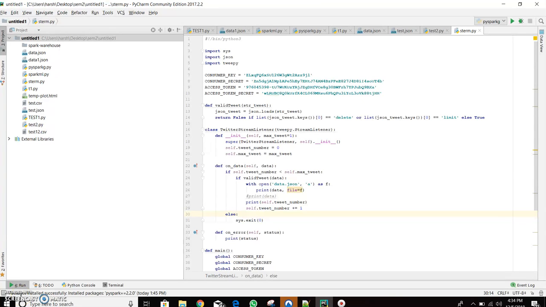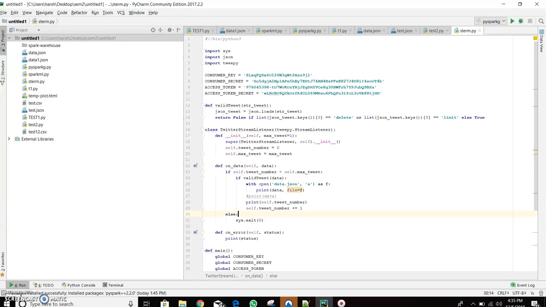Our project is divided into three parts. The first part is to download the data from Twitter using a Python script. The second part is running 10 different queries on that data, and the third part will be building a machine learning model using PySpark on that data and creating graphs.